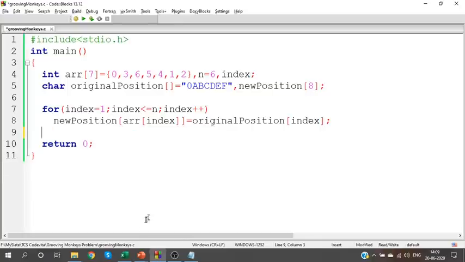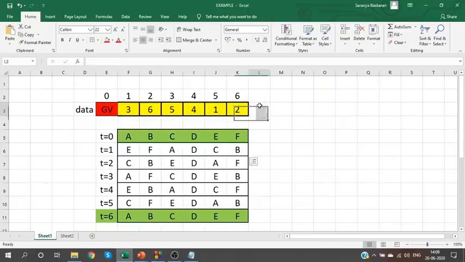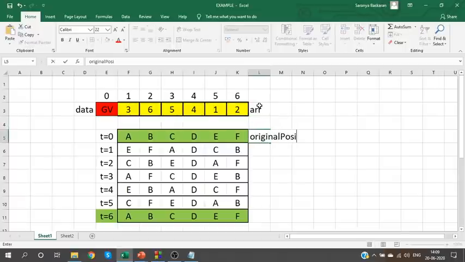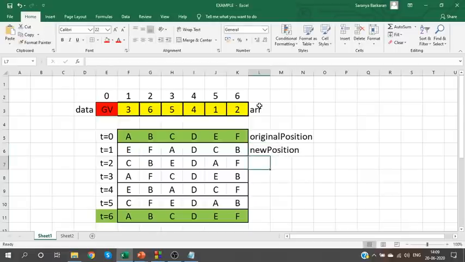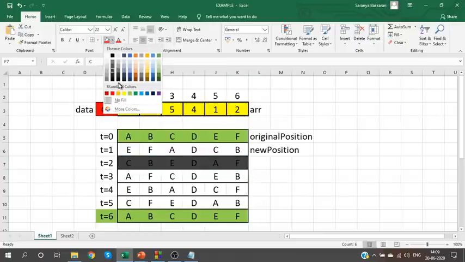Clear? So how do we have the data? This data is stored in ARR. This is nothing but the original position, and this is nothing but the new position. Now I need to calculate the next new position. When time is 2, what will be the new position? We have to calculate this.